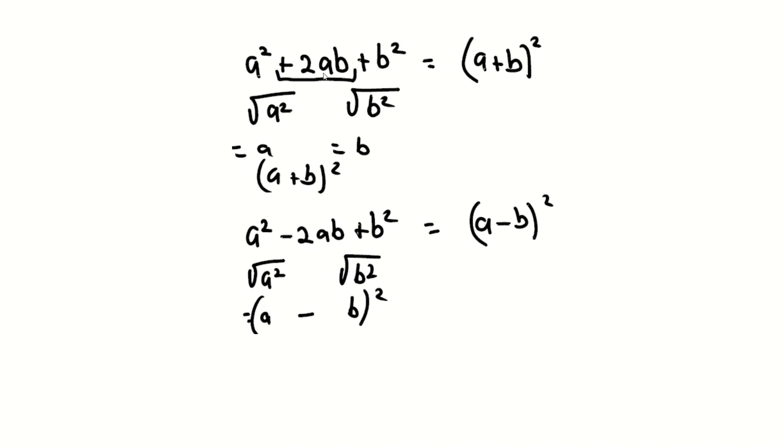Then these are the general forms. I have a squared plus 2ab plus b squared. I know that there are two squared terms, a squared and b squared. The square root of a squared is a, the square root of b squared is b. The sign in front of that term here is positive, so I'm going to add: a plus b all squared. This one here, if I have a squared minus 2ab plus b squared, the square root of the first term is a, the square root of your second squared term is b. I'm going to subtract because the sign in front of your non-squared term is minus. And that is how I would get this answer.